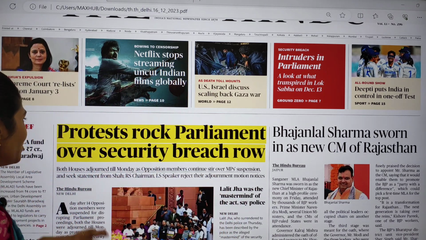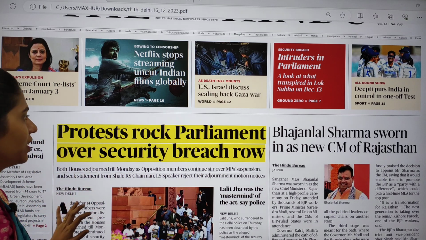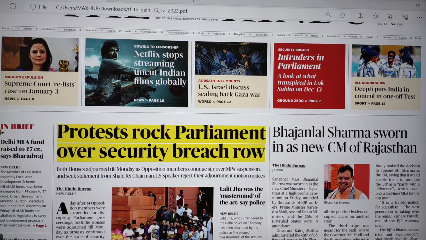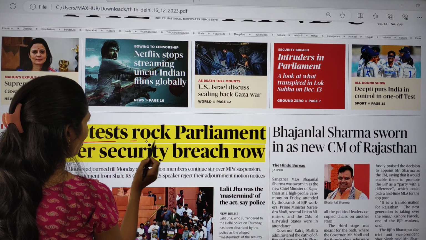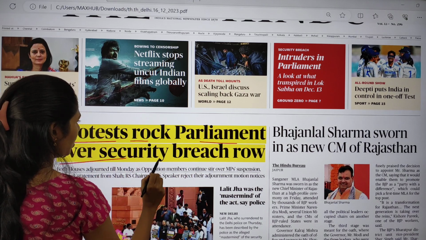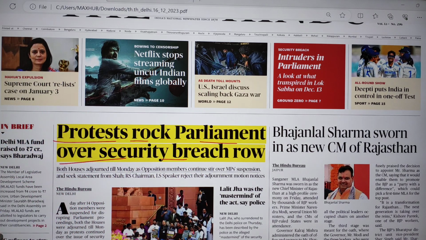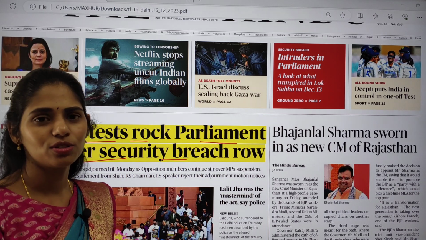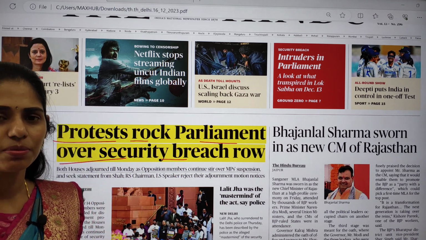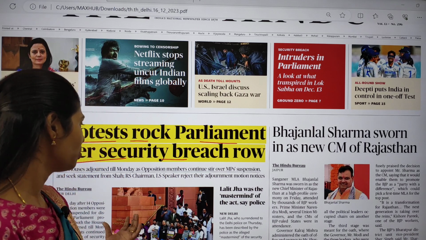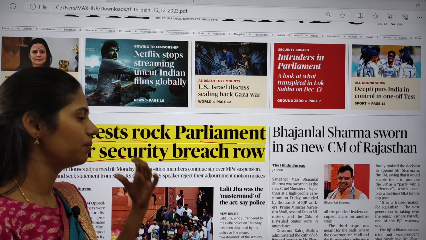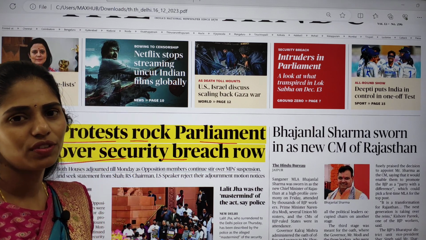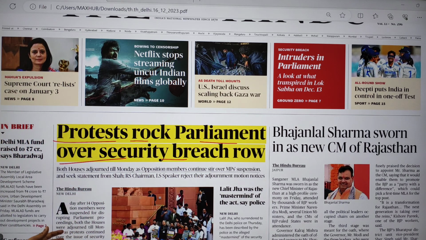So this is the front page of the Delhi edition of The Hindu. The first article is Protest Rock Parliament Over Security Breach Row. As you all know, yellow smoke canisters were used by some people, because of which we can say a security breach happened. Because of this security breach, protests are now going on in Parliament.